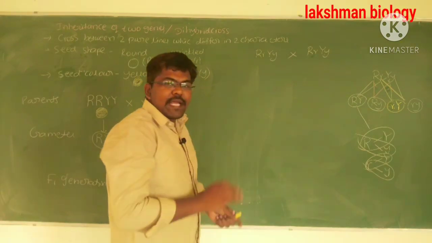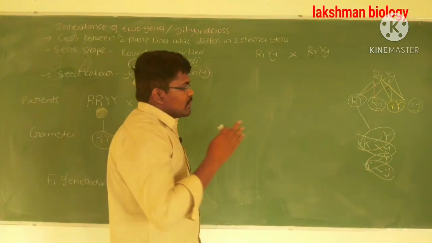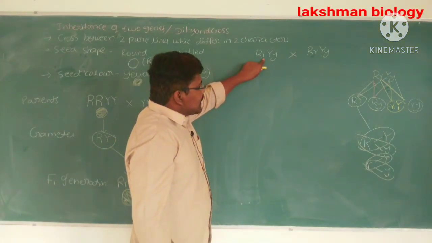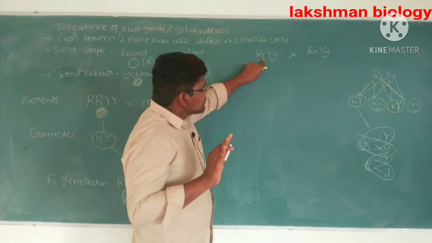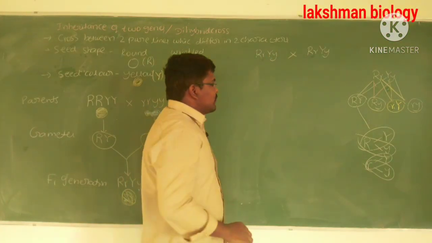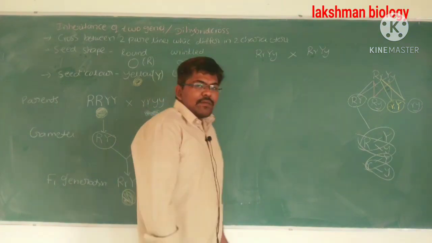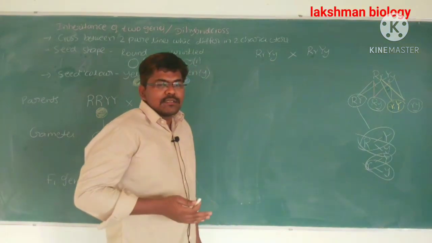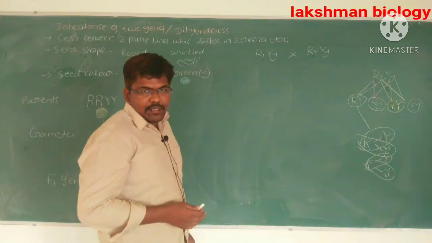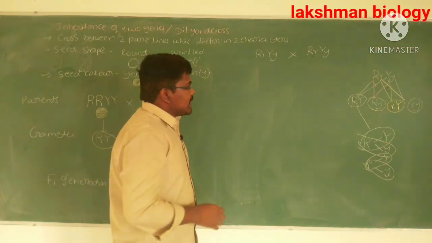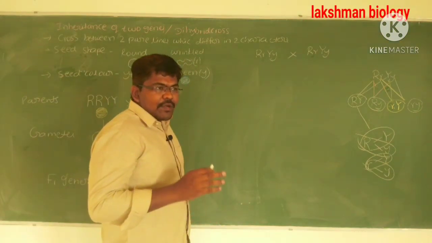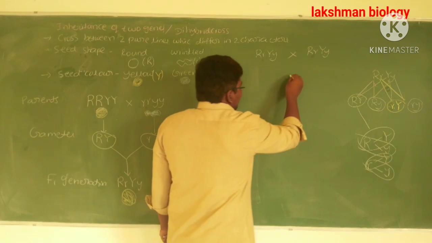See, the same types of gametes are formed by the two plants. This plant will give 4 different types of gametes, and the other plant also will give 4 different types of gametes. For the formation of F2 generation plants, we have to use a Punnett square. By using the Punnett square, we can make the F2 generation genotypes and phenotypes easily.